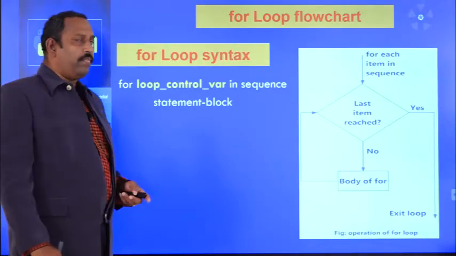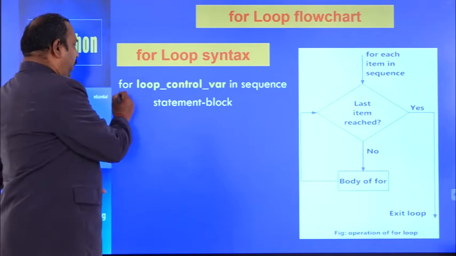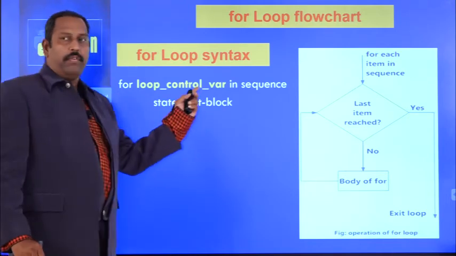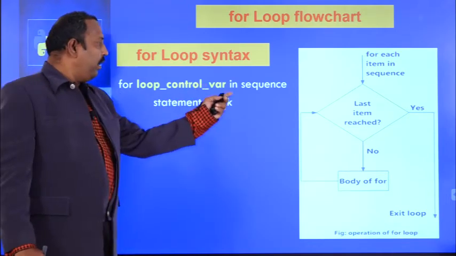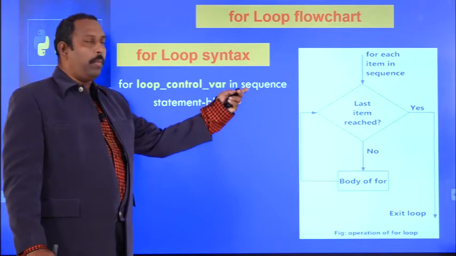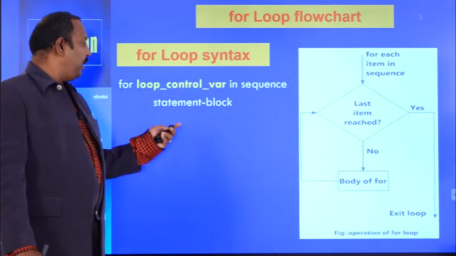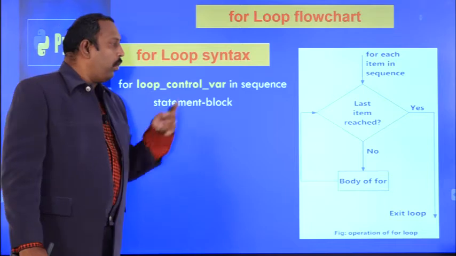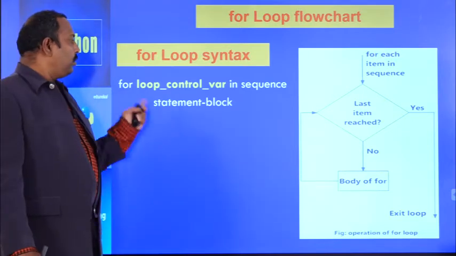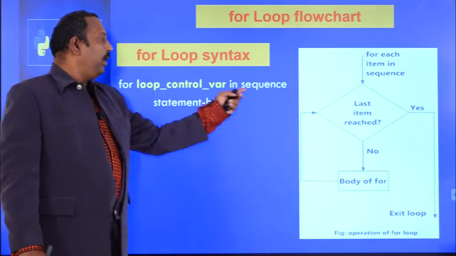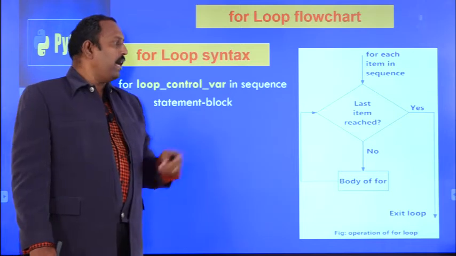So the syntax of for loop is, the for keyword we have to use, after that the loop control variable we have to specify, then the in keyword, and the sequence can be any list, tuple or a string, anything can be used here, and the statement block will be executed. This will repeat until all the elements in the sequence have been completed.